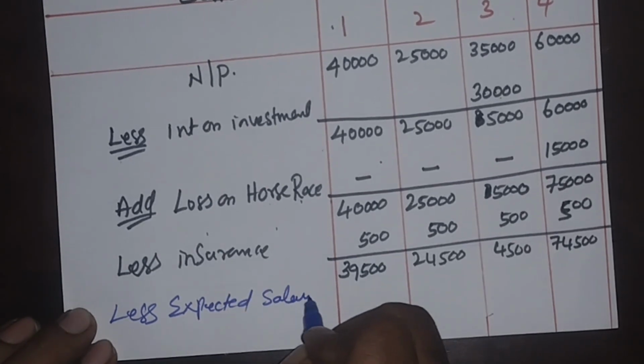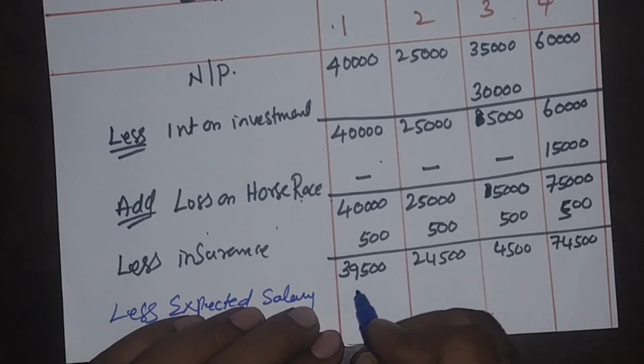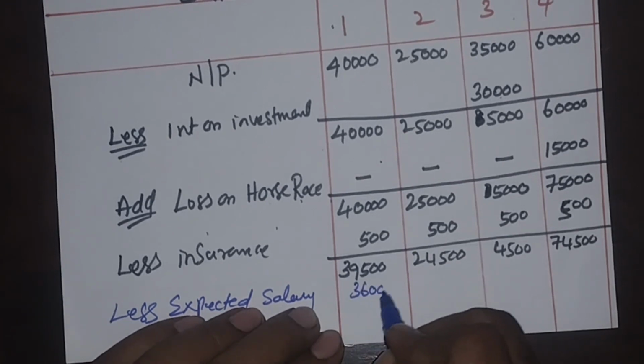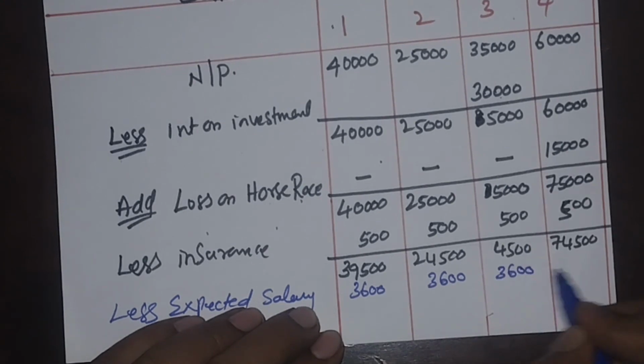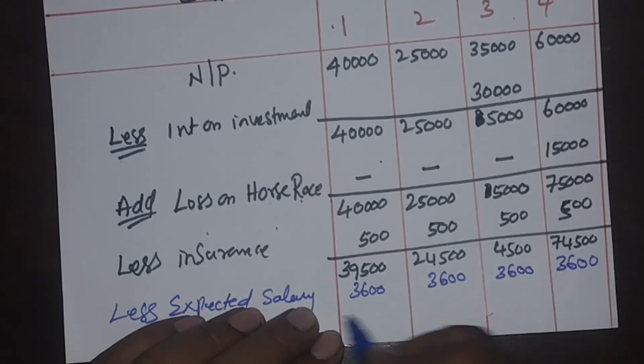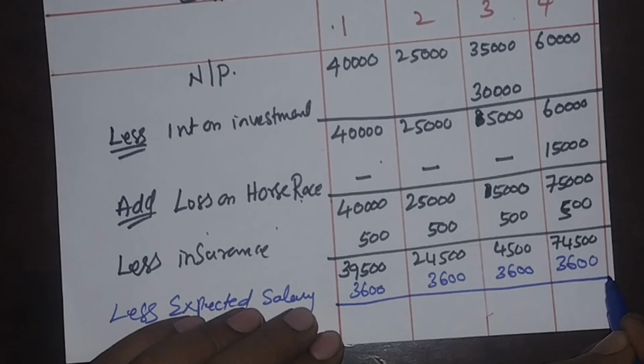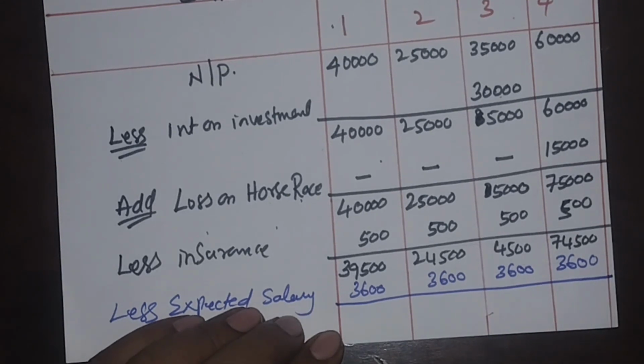With this, we have to minus expected manager salary. Expected salary. You get 3,600, 3,600, 3,600 and 3,600. Yes.